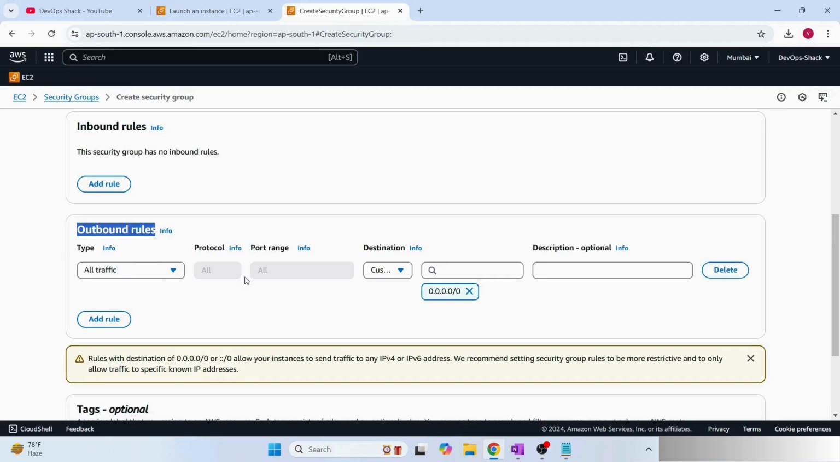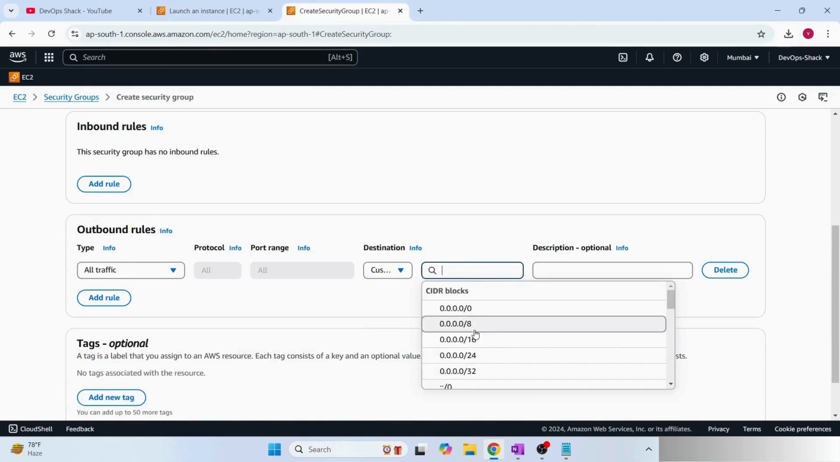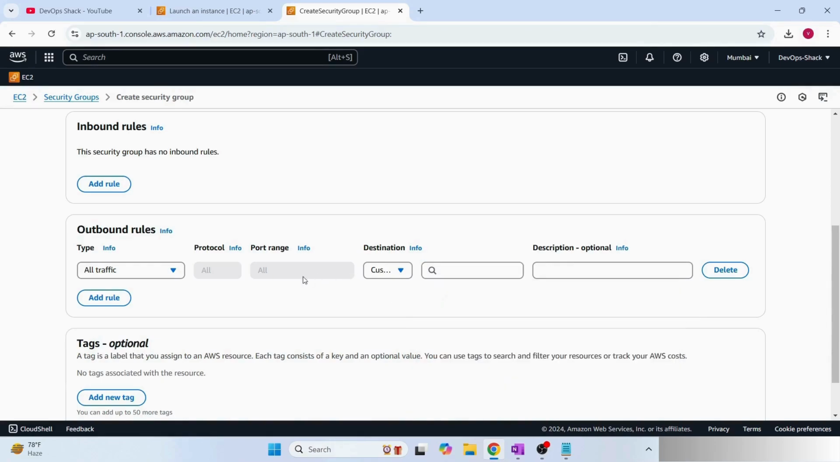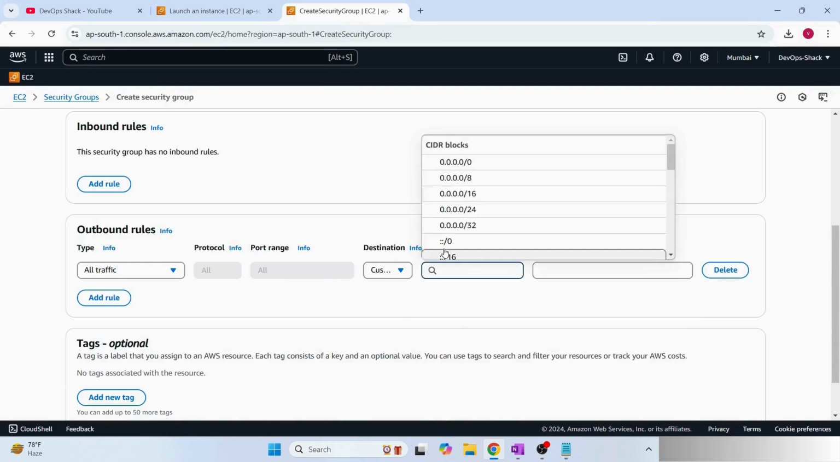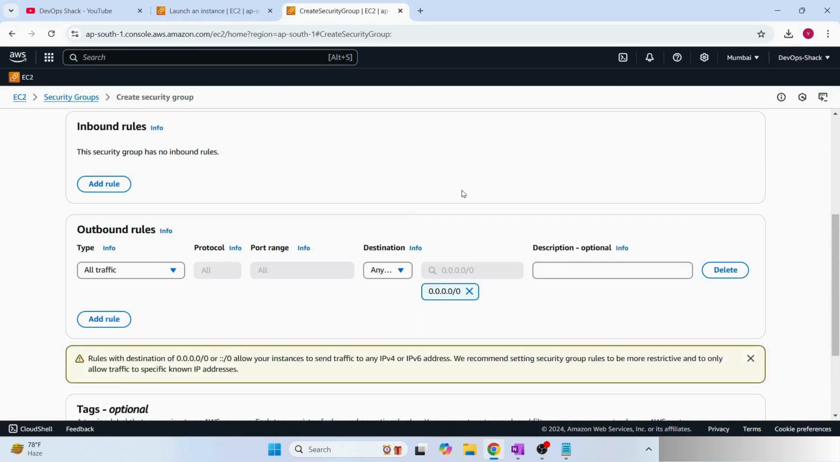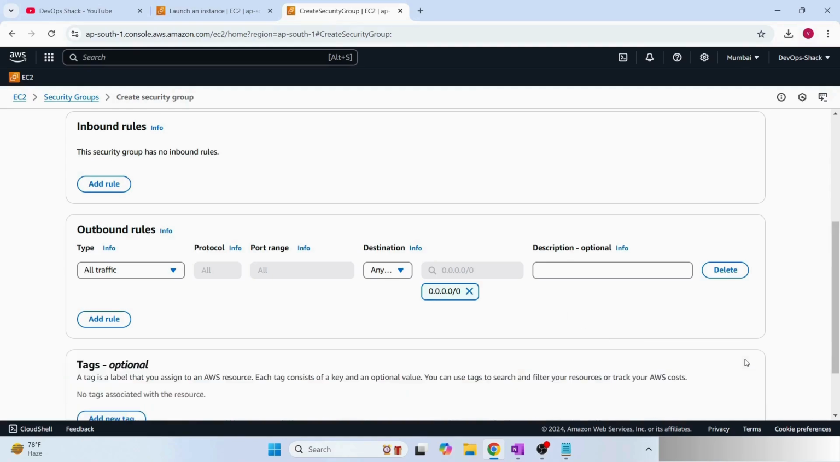Here you can select custom also, where you can write specific IP addresses to which communication should be allowed. But if you want communication from your virtual machine to be allowed everywhere outside, then you should just add the CIDR block, which basically tells that traffic from your virtual machine is allowed to go to any kind of IPv4 or IPv6 addresses. So that you can do.